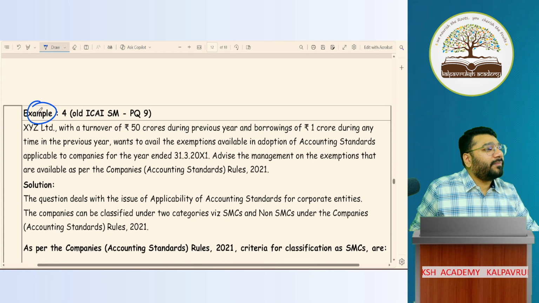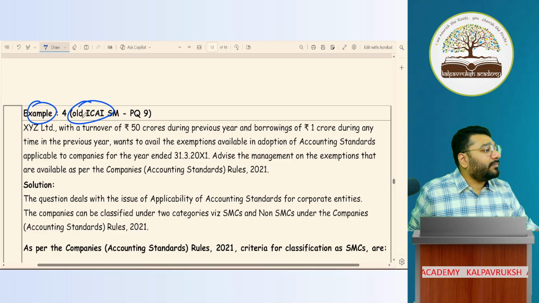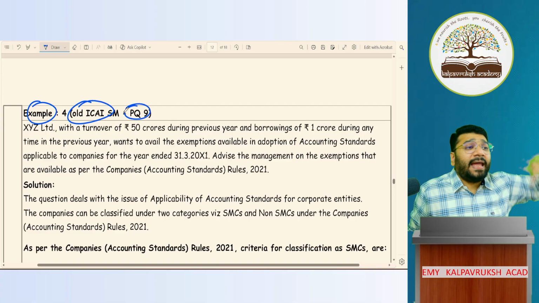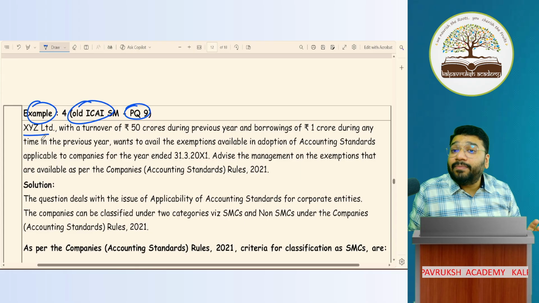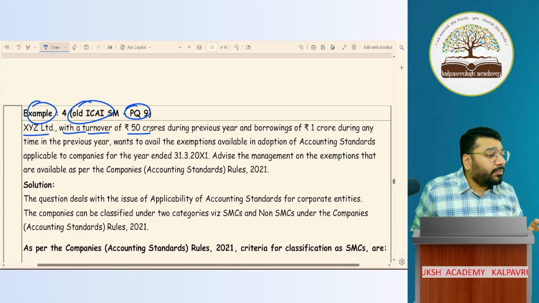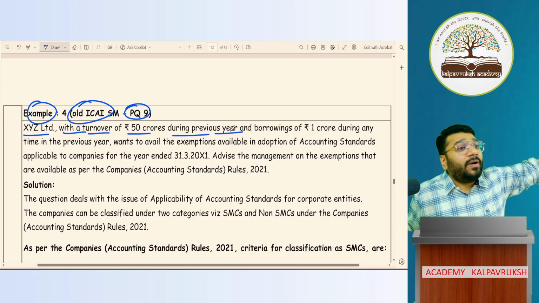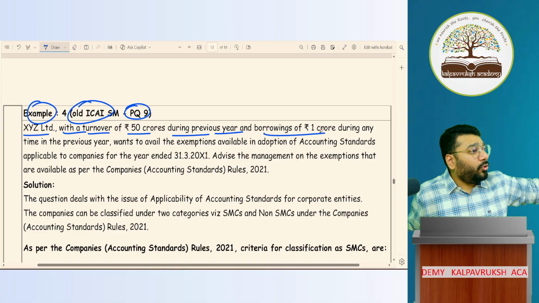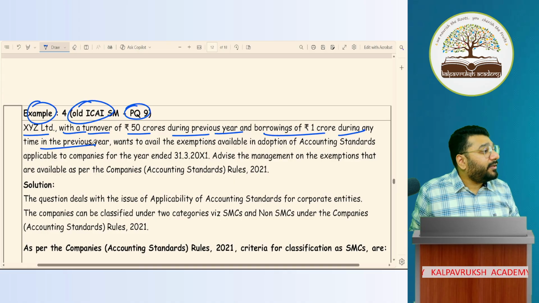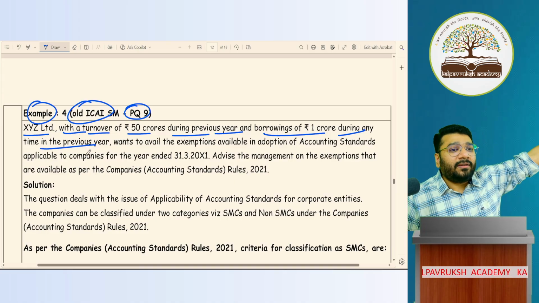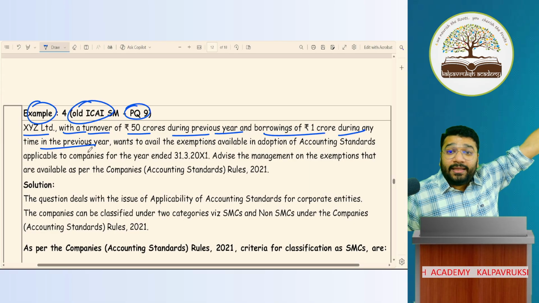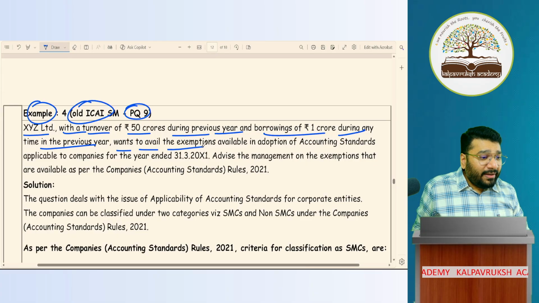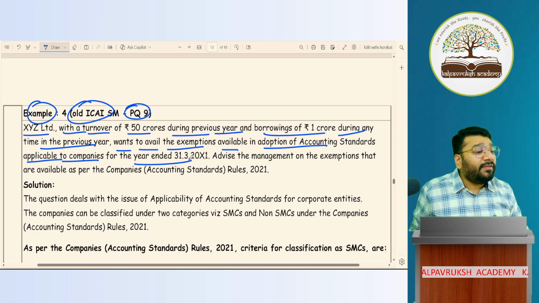Now, example 4. Old ICAI study material question. This question was practical question 9 of the previous study material last year. The question was: X Limited with a turnover of 50 crore during the previous year. Borrowing 1 crore at any time during the previous year. So last year's turnover at the end of the financial year was 50 crore, and borrowing at any time during the year was 1 crore. It wants to avail exemption available in adoption of AS applicable to companies for the year ended 31st March 2001.